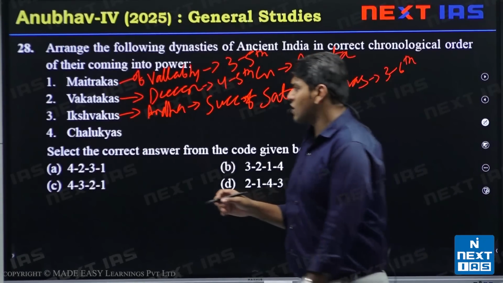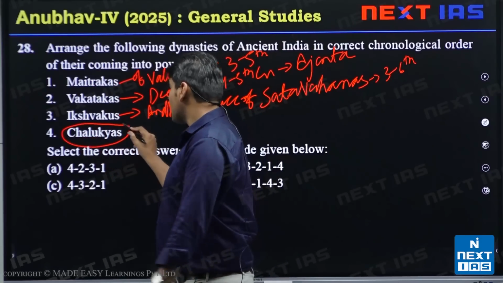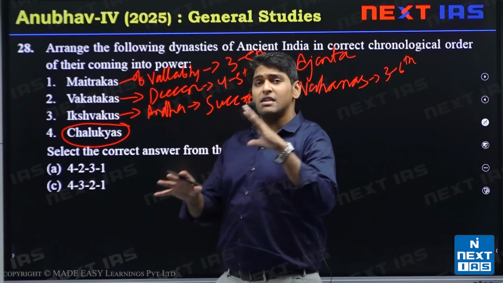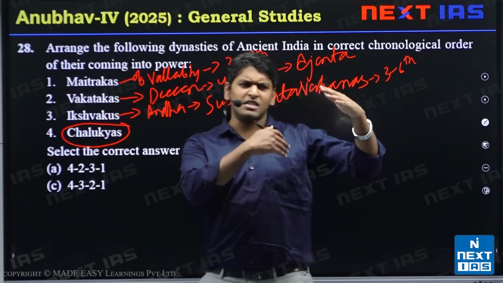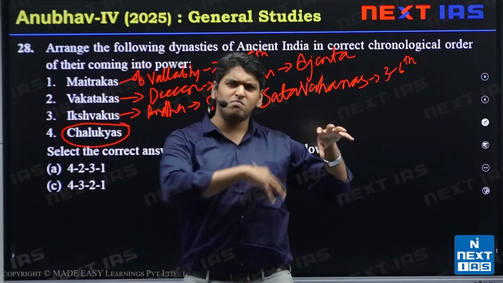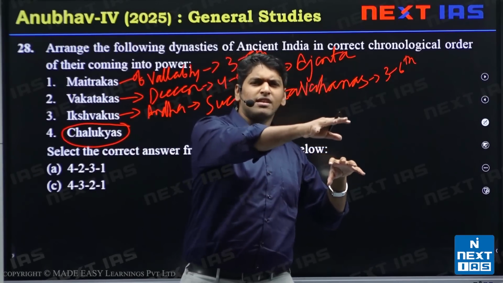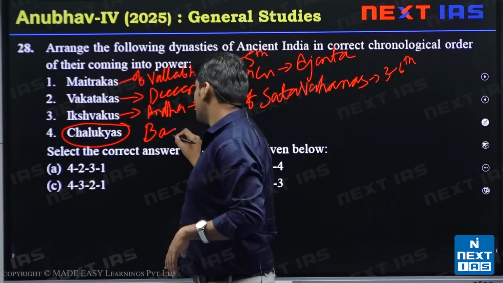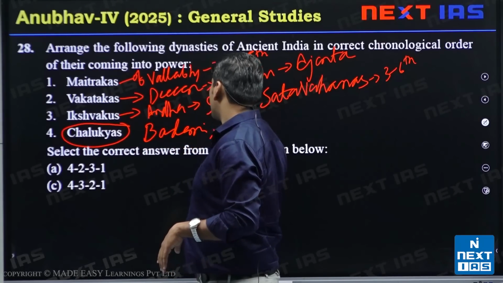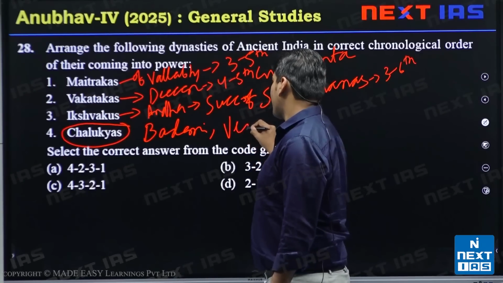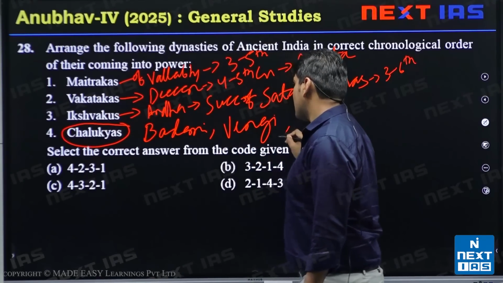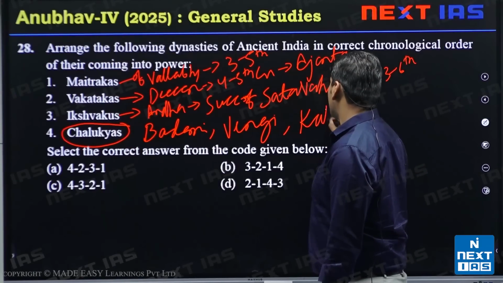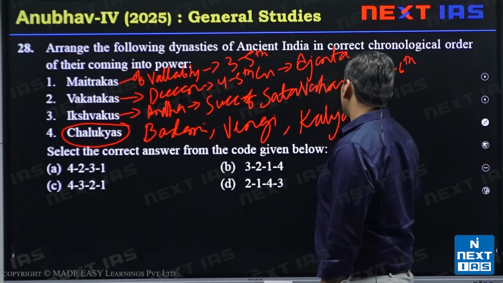Okay, next we have Chalukyas. In Chalukyas, it's important that there were 3 Chalukyas, 3 independent kingdoms. Like they started from the same family, like someone took over other empire like that. So we have the Chalukyas of Badami. We have the Chalukyas of Vengi, or called Eastern Chalukyas, and then we have Chalukyas of Kalyani, or called Western Chalukyas.